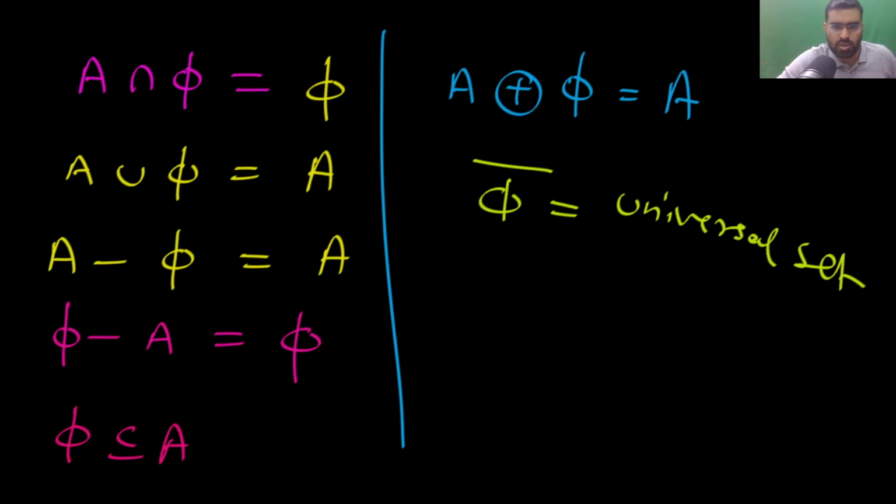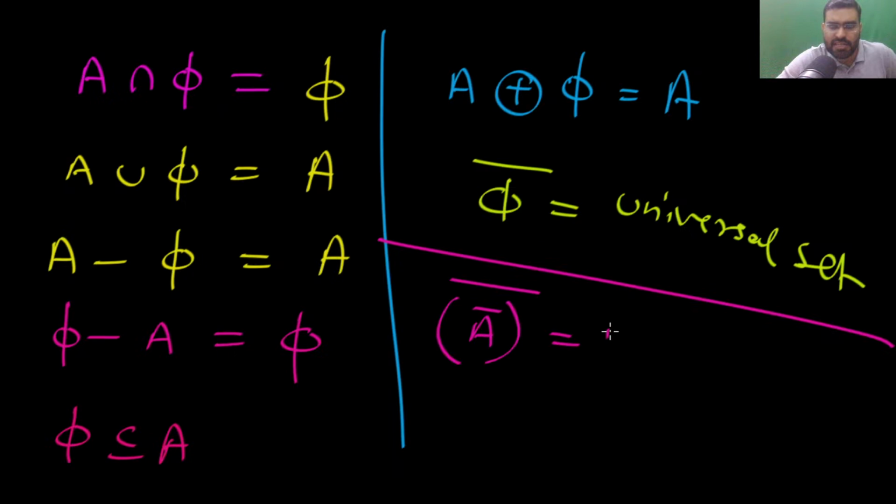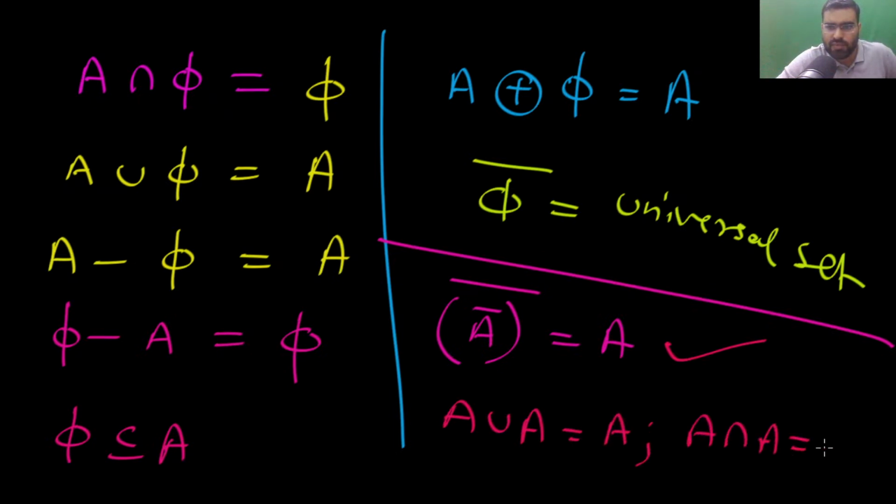Okay, so these points you can see. Now the next point I also want to tell you is that if you do A complement, and then complement again, that will be the same as A. This is called the double complementation rule. And also if you do A union A, that will not change anything. If you do A intersection A, that will not change anything.